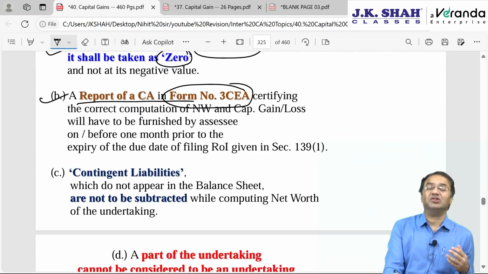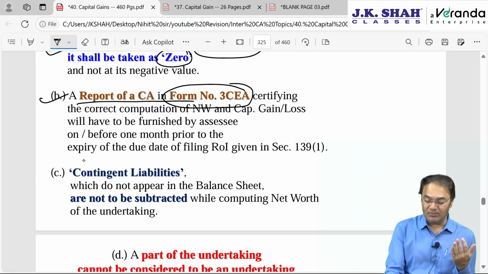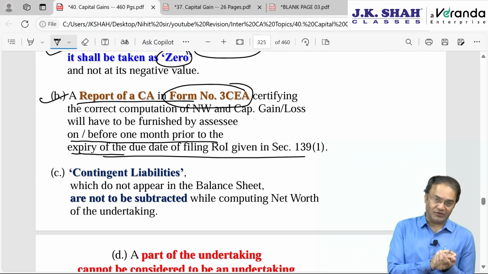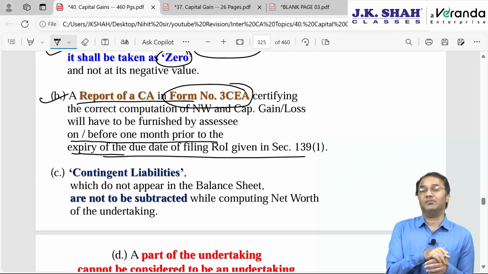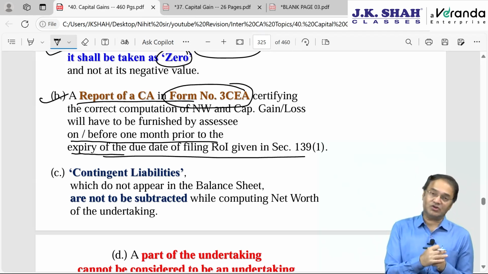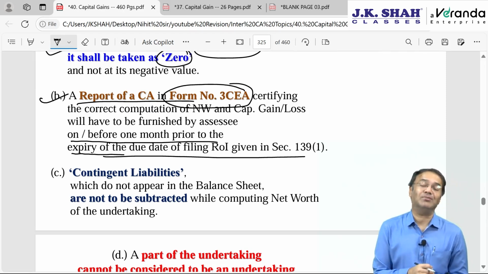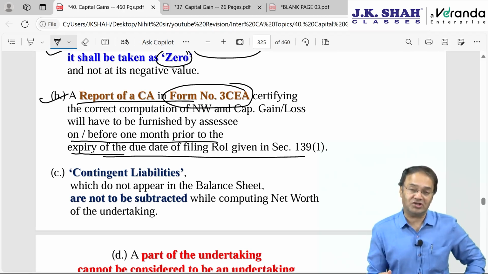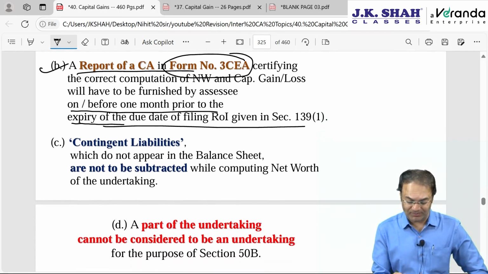It will have to be furnished 1 month before the due date of filing IT return. If IT return filing due date is 31st July, then furnish the certificate by 30th June. If it is 31st October, then furnish it on or before 30th September. Same time limit, just like applicable for furnishing tax audit report under section 44AB of PGBP chapter.